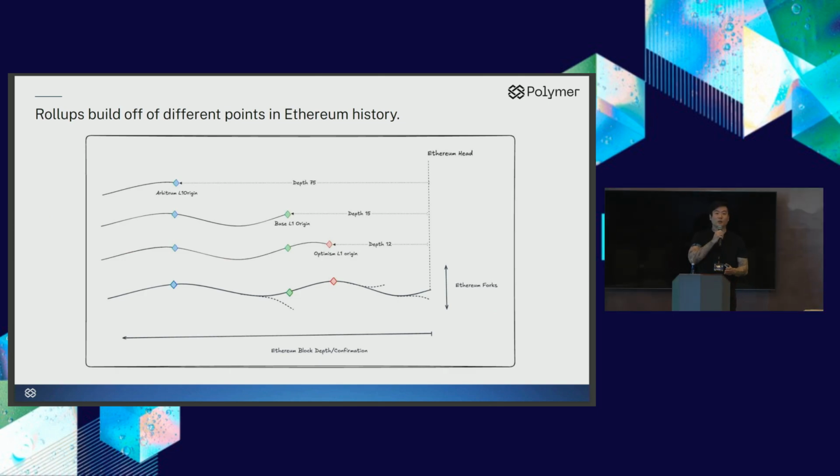Now I want to talk a little bit about rollups and how they work. Many of you in the audience are familiar with the rollup construction. What I want to point out here is that every rollup builds its blocks off of some point in the layer one history. This is a contrived example. Here, we can see that Arbitrum builds its blocks off of a depth of 75, Base builds its blocks off a depth of 15, and Optimism builds its blocks off a depth of 12, meaning that all three rollups are producing blocks at the same time, yet off of different points in Ethereum history.